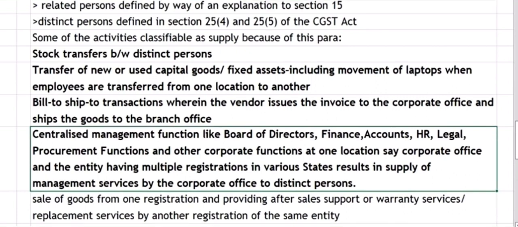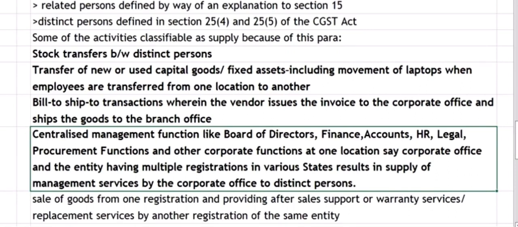If you go deep into this cross charge, we call it cross charge, charging of services provided by the corporate office to any other office, or from a branch office to the corporate office. This billing is called cross charge. If we go deep into this, we will end up in a number of scenarios, and there is no clarity to date whether to include employee cost also as part of this cross charge or not.